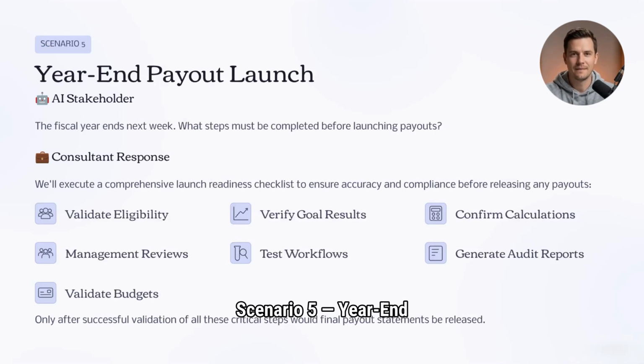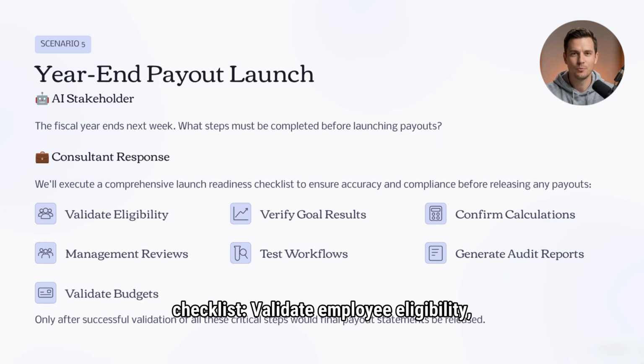Scenario 5. Year-end variable pay launch. AI stakeholder: The fiscal year ends next week. What steps must be completed before launching payouts? Consultant response: I would execute a launch readiness checklist: validate employee eligibility, verify business goal results, confirm payout calculations, complete management reviews, test workflows, generate audit reports, and validate compensation budgets.